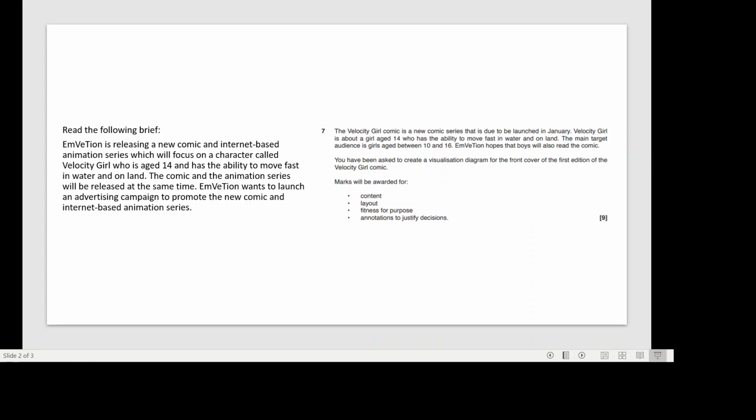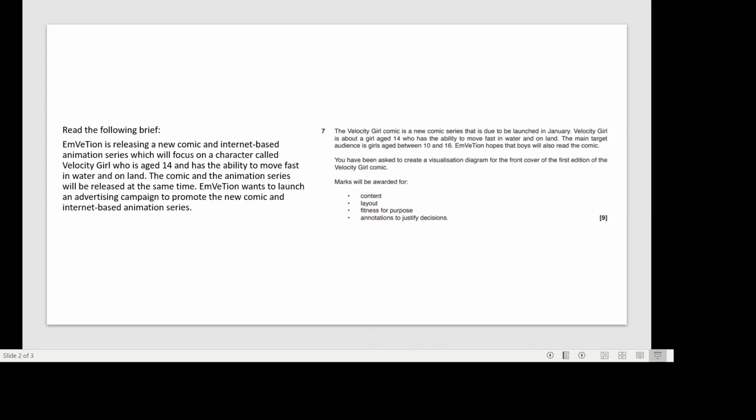You had to read the following brief. MV Chon is releasing a new comic and internet-based animation series which will focus on a character called Velocity Girl, who is age 14 and has the ability to move fast in water and on land. The comic and the animation series will be released at the same time. MV Chon wants to launch an advertising campaign to promote the new comic and internet-based animation series. So this was the question you were answering.